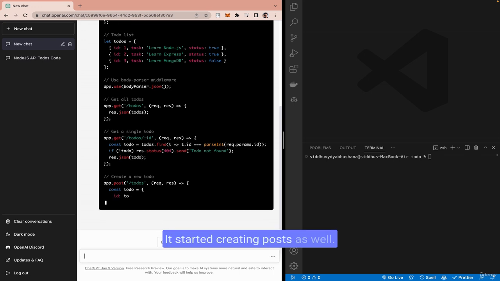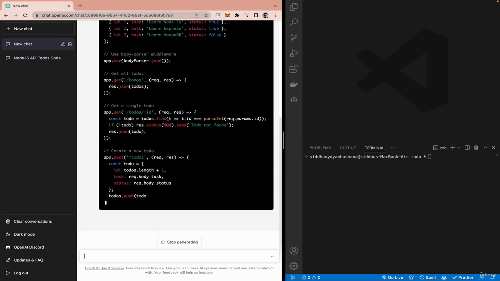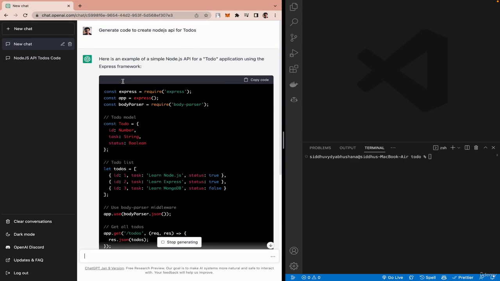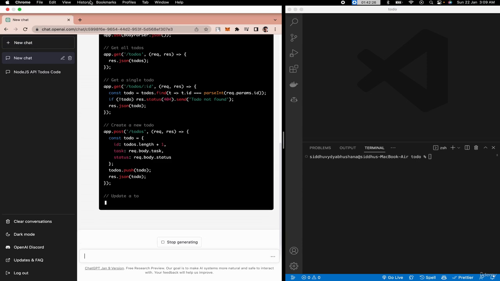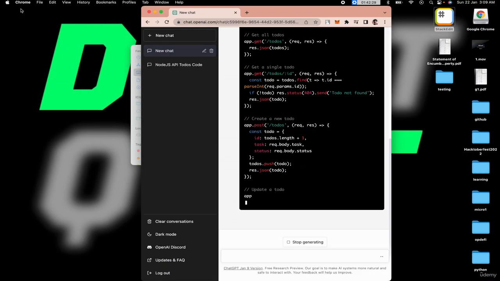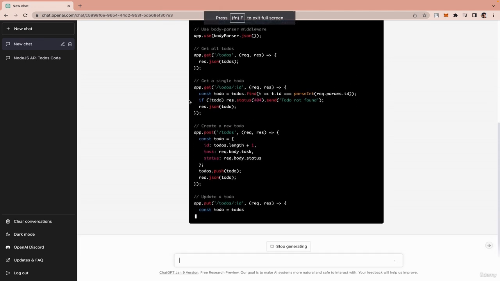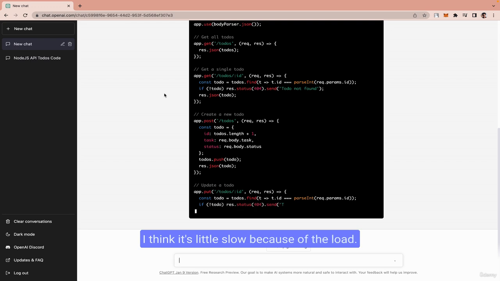It started creating posts as well. In the post, it's adding to the to-do, and now it starts writing to update a to-do, but I think it got frozen. It started writing again. I think it's a little slower because of the load.